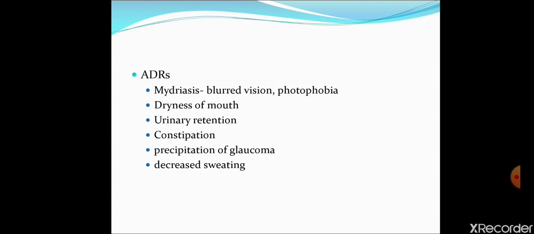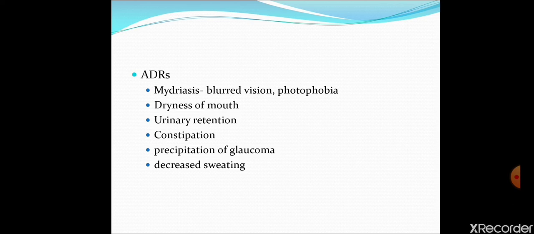Out of these pharmacological actions, some are useful, which can be used as a therapeutic use, like mydriasis is used in treatment of glaucoma, like constipation is used in irritable bowel syndrome, like urine retention property is used in treatment of urine incontinence, like bronchodilation property is used in treatment of COPD.